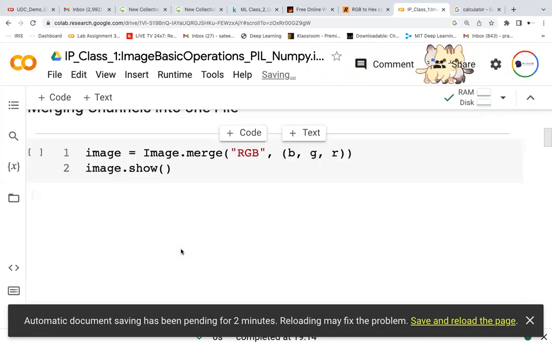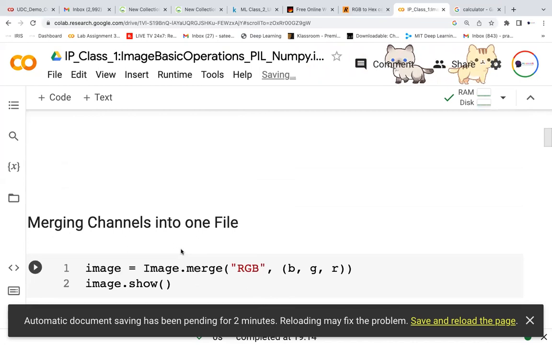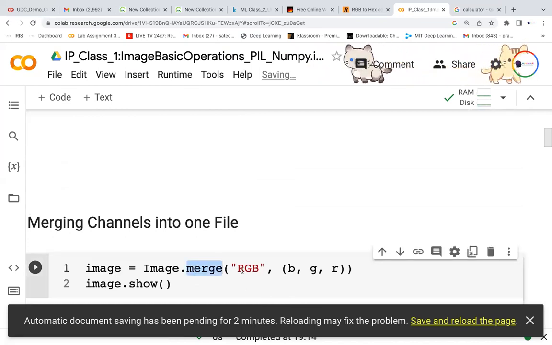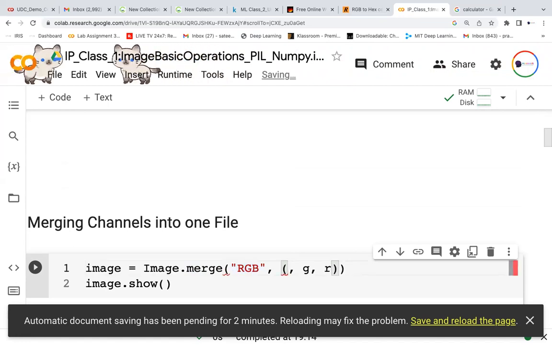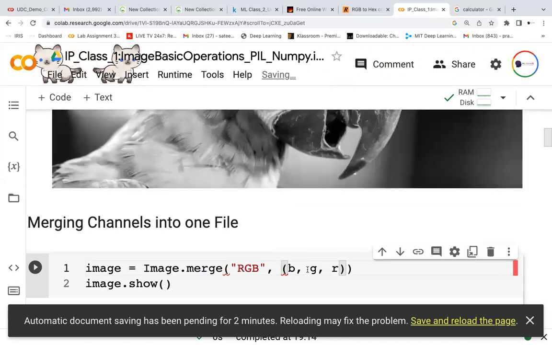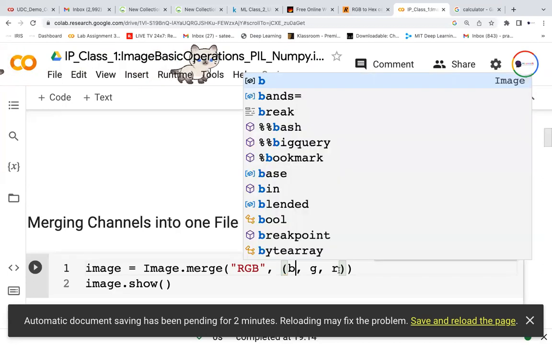If you want to merge it back after modification, there is a function called merge. I say which mode you want to merge, RGB, and then give the values in the order B, G, R. You should give the same order as the modified order. So B will be considered as R, G will be considered G, and R will be considered B. So I'm merging that.